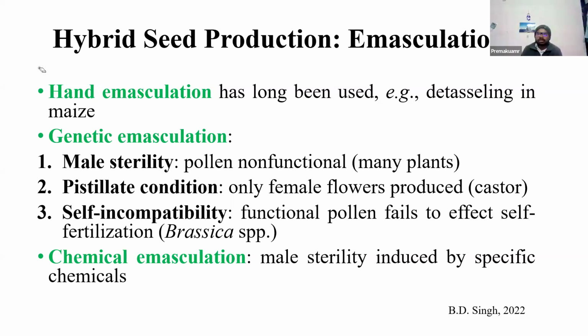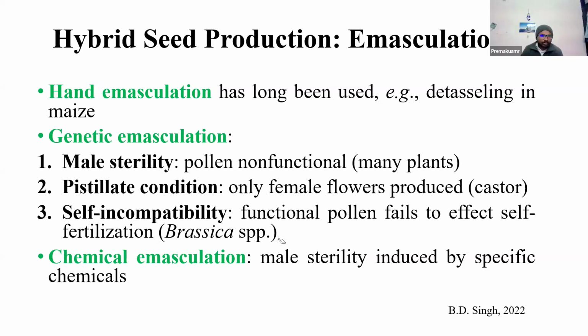Then there are different genetic emasculation methods, like male sterility. Either you can use self-incompatibility, which is present in Brassica, and we still use this system there now, or male sterility, which is regularly used in rice, maize, and sunflower.